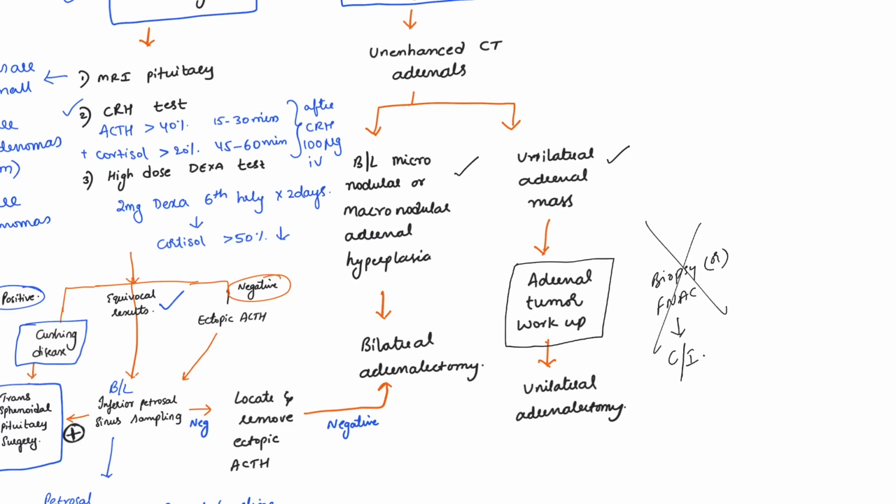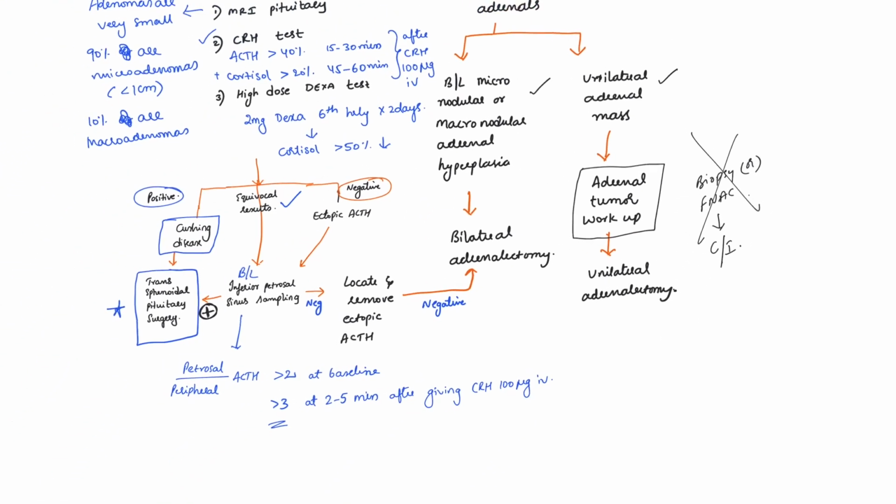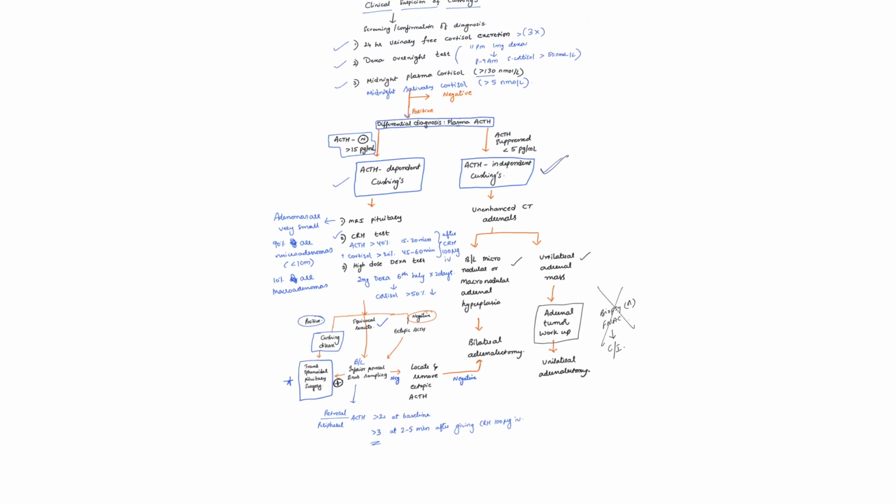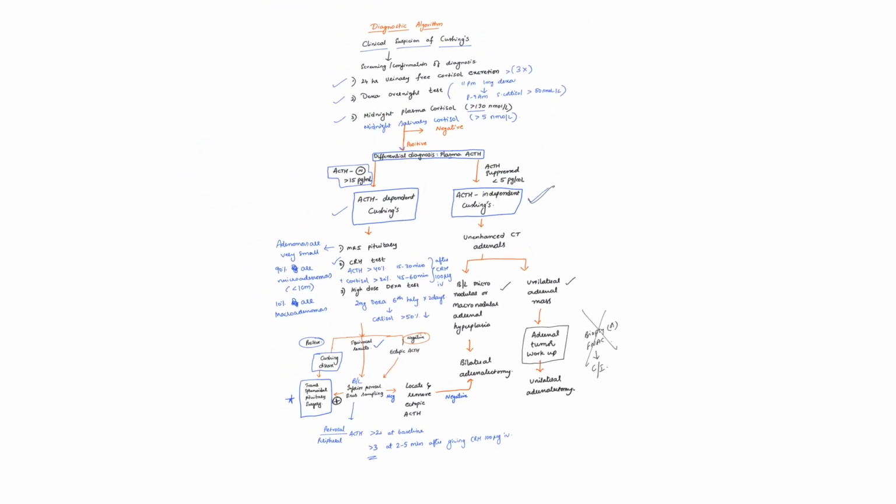Never do biopsy or FNAC. We proceed to unilateral adrenalectomy if the tumor is unilateral. So this is the diagnostic algorithm once we suspect Cushing syndrome.